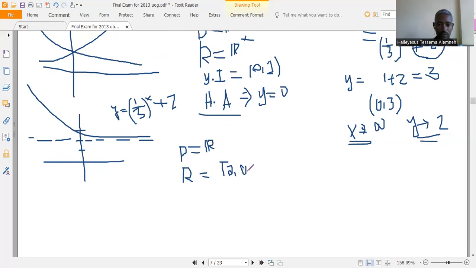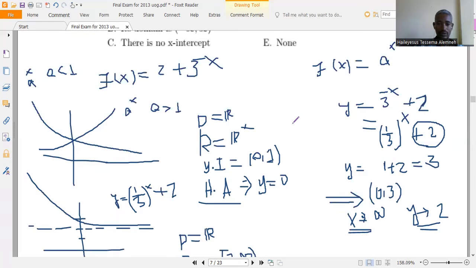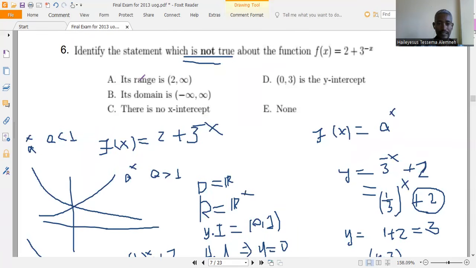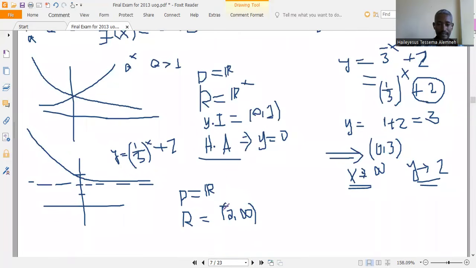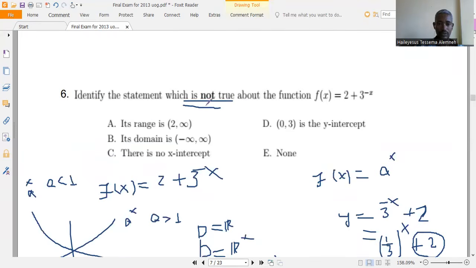The y-intercept is (0, 3) and the horizontal asymptote is y is equal to 2. So its range is 2 up to positive infinity, which means the stated option is not true.